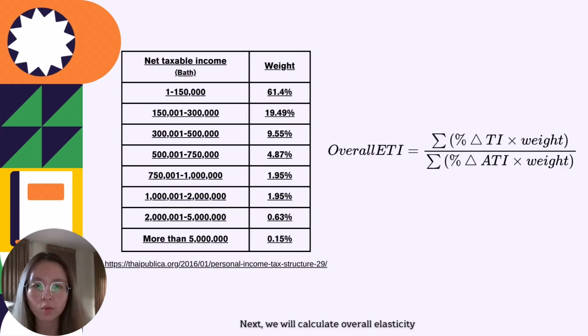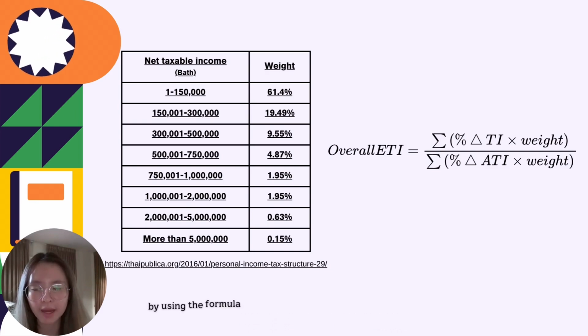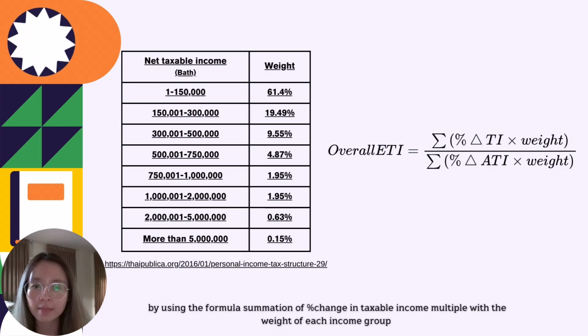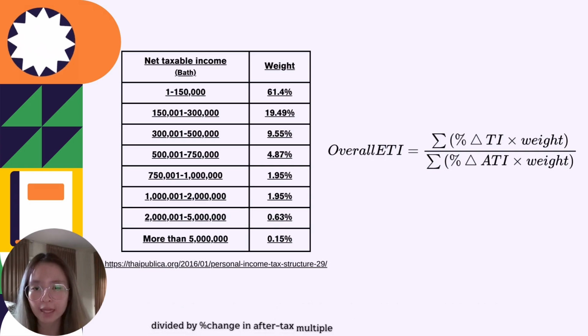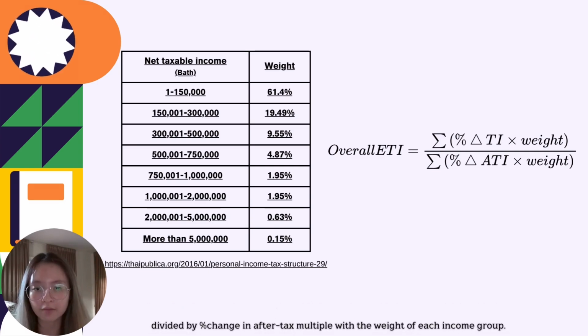Next, we will calculate the overall elasticity by using the formula: the summation of the percentage change in taxable income multiplied by the weight of each income group, divided by the percentage change in after-tax income multiplied by the weight of each income group.